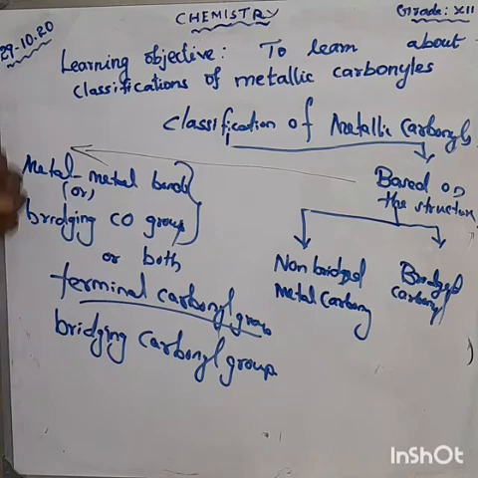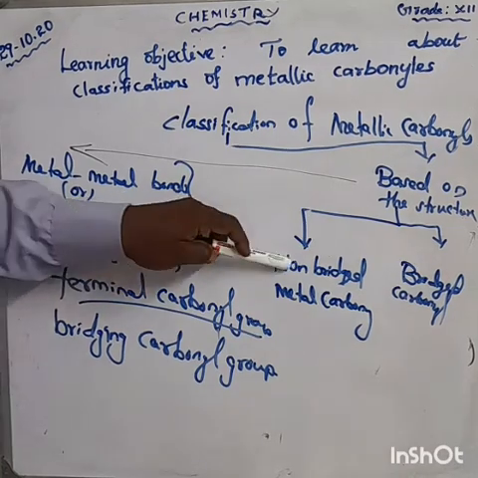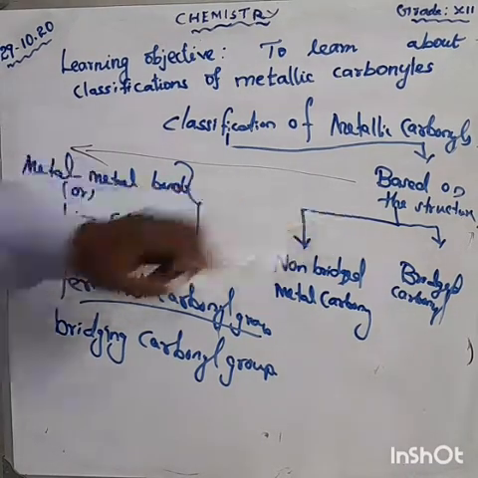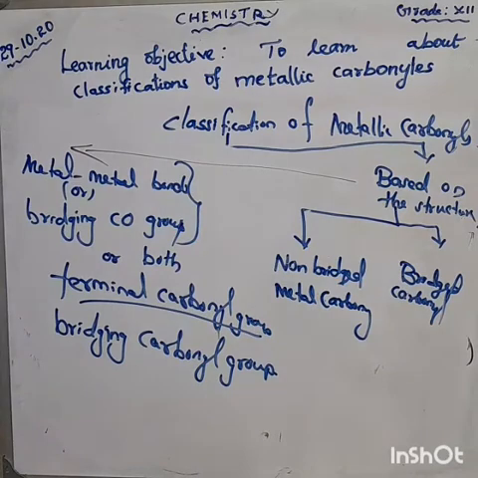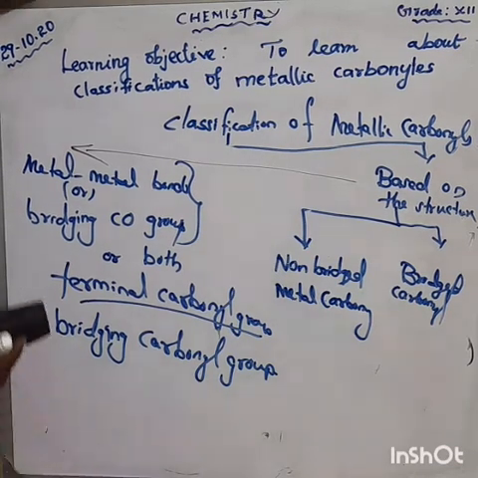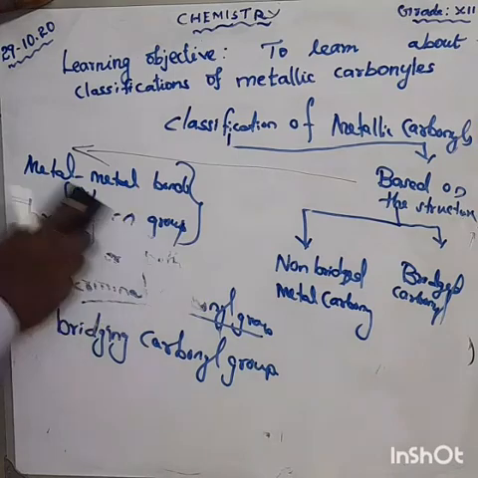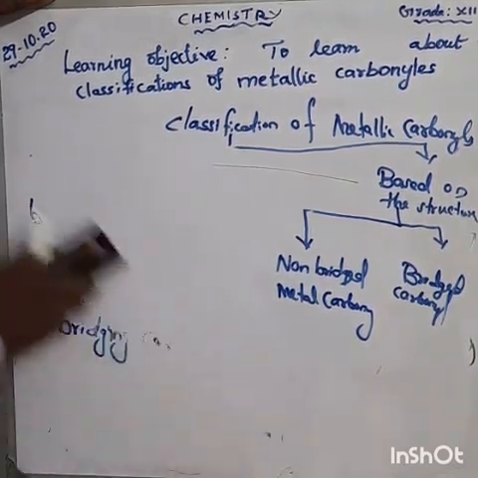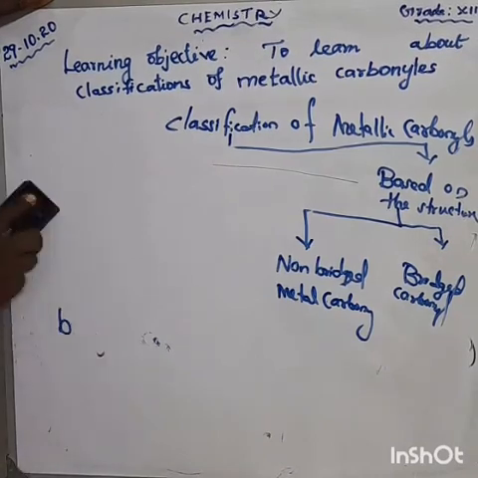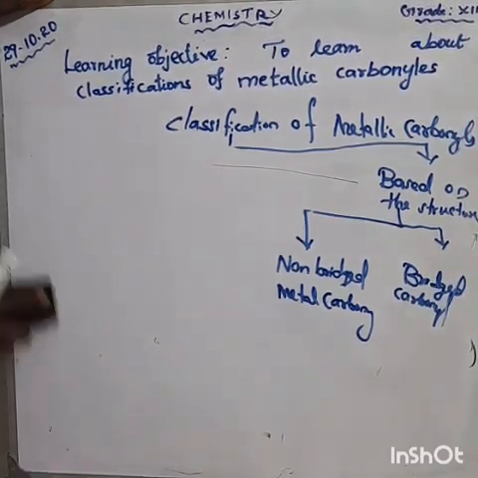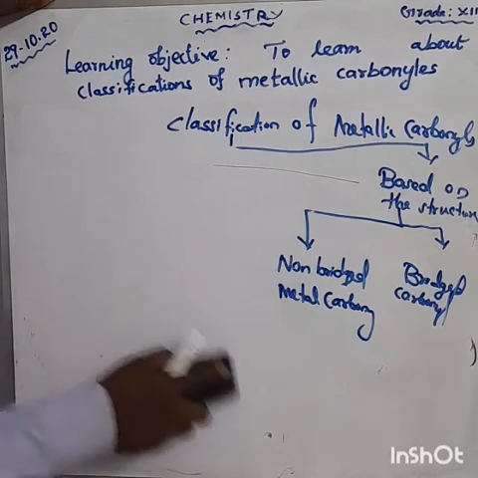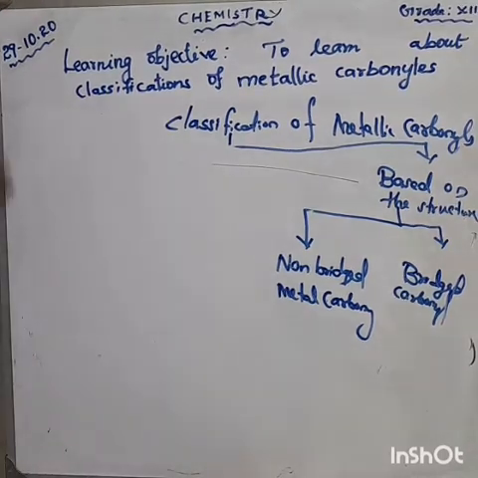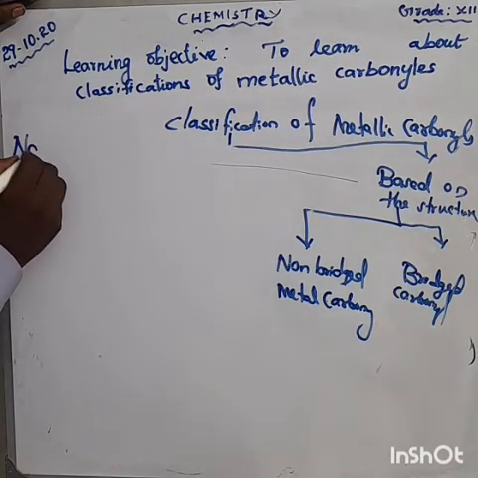Depending upon this structure, the metal carbonyl is again classified into two types. What are they? Non-bridged metal carbonyl and also bridged metal carbonyl. We can write some examples.